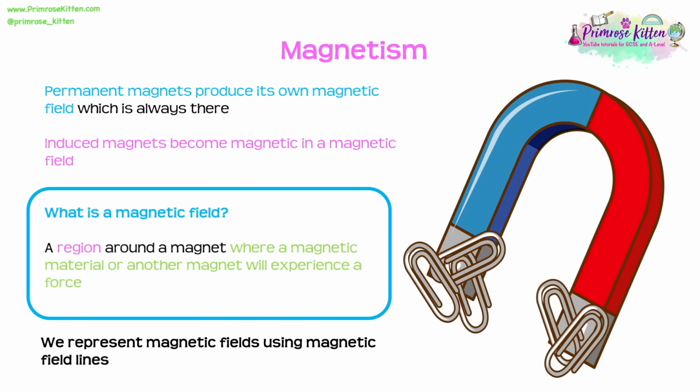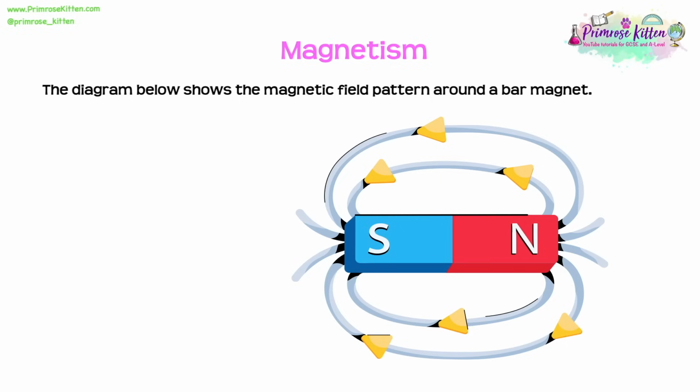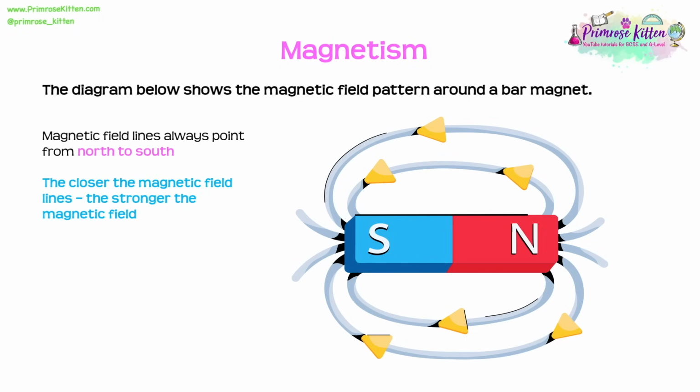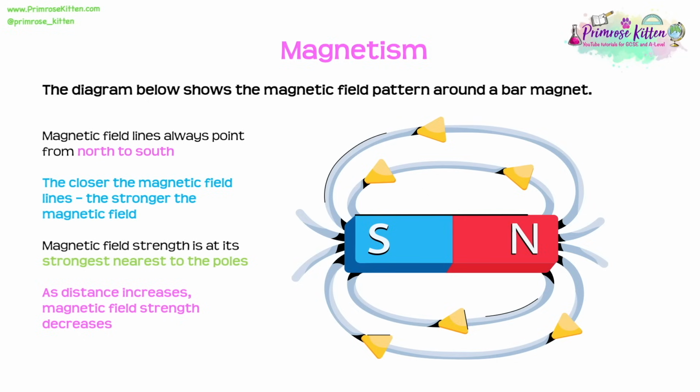And we represent these magnetic fields using magnetic field lines. We need to be able to draw and recognise the magnetic field pattern around a bar magnet. This diagram here shows it perfectly. So we will see that magnetic field lines will always point from north to south. This is really important. The closer the field lines, the stronger the field. And the magnetic field strength, you'll notice, certainly because they're closer together in this diagram, is at its strongest near the poles. As we move away, the magnetic field strength decreases.